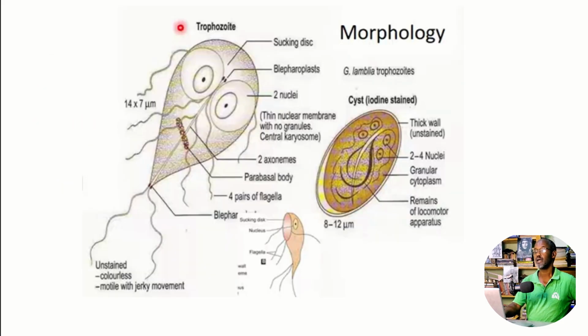You can see again another diagram, the morphology, the cyst form and the trophozoite form, the actively feeding and dividing stage to the left, the trophozoite, and to the right, the cyst stage.